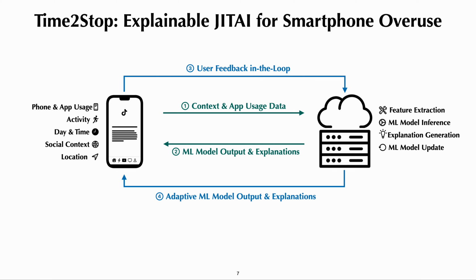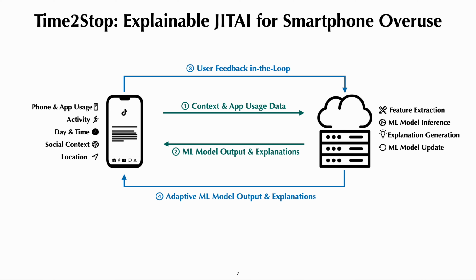Time2Stop consists of two major human AI loops. In the first loop, contextual and app usage data is sent to the cloud server, where the server extracts features, performs model inference, and generates explanations. Then, these model predictions and explanations are sent back to the user. If the prediction is overused, then an intervention window pops up. Meanwhile, users can also provide feedback to intervention. This leads to the second loop. The feedback is used to update the model. This adaptive model then provides more personalized predictions and explanations, evolving with users over time.